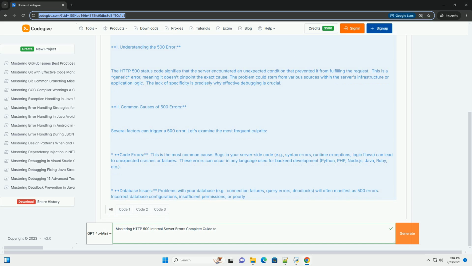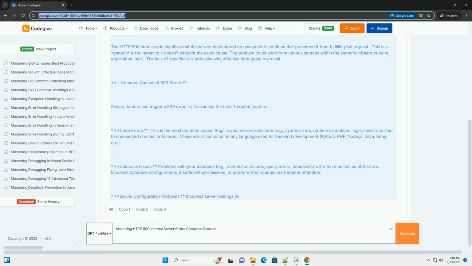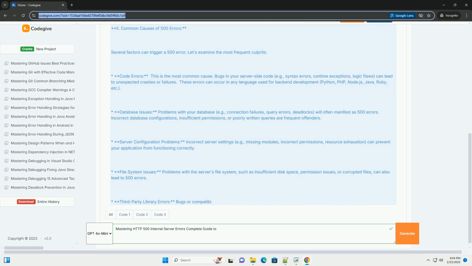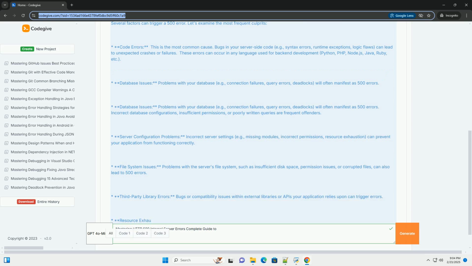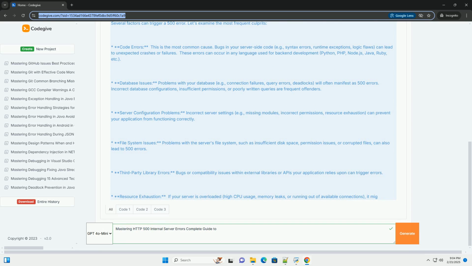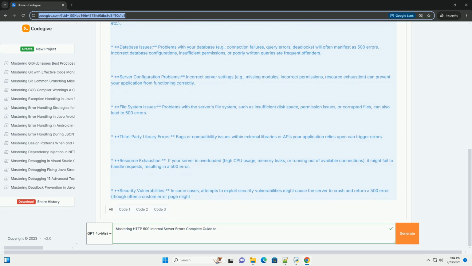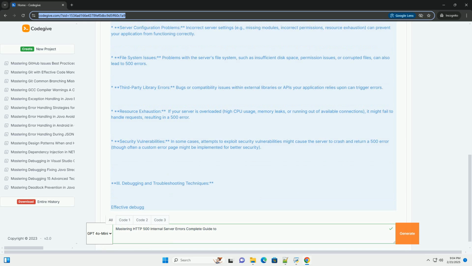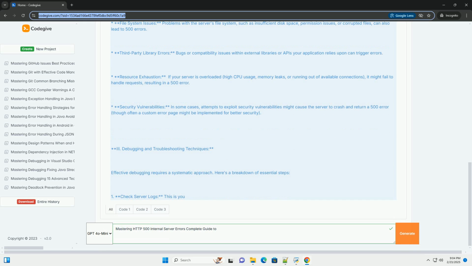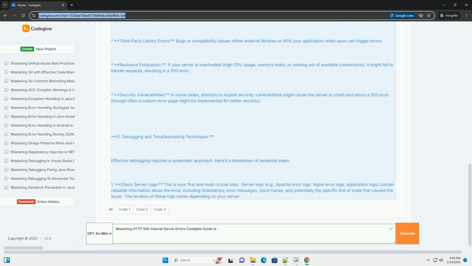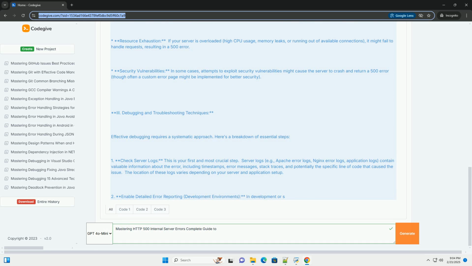1. Understanding the 500 error. The HTTP 500 status code signifies that the server encountered an unexpected condition that prevented it from fulfilling the request. This is a generic error, meaning it doesn't pinpoint the exact cause. The problem could stem from various sources within the server's infrastructure or application logic. The lack of specificity is precisely why effective debugging is crucial.